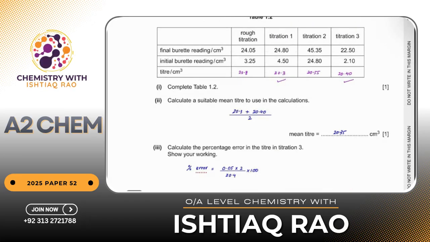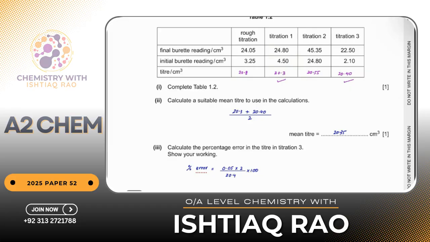Then they are saying final burette reading, initial burette reading. So I have to find out the difference. I have subtracted and taken a difference. I got this one, this one, this one, and this one. 24.05 minus 3.25, I would be getting this one. 24.80 minus 4.50, I would be getting this one. Same goes with this and same goes with this.